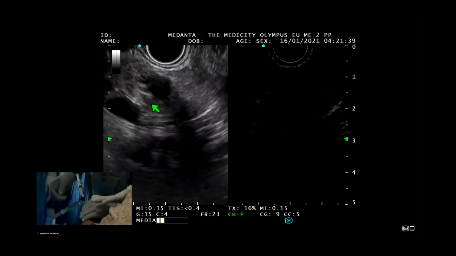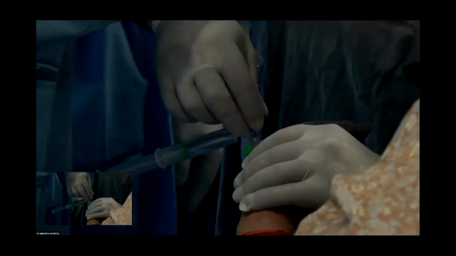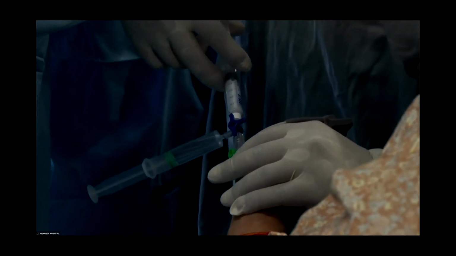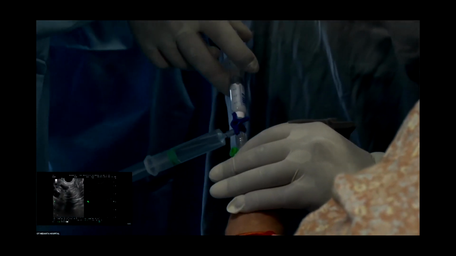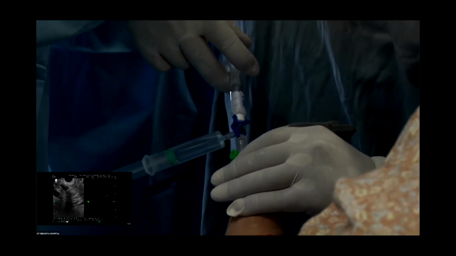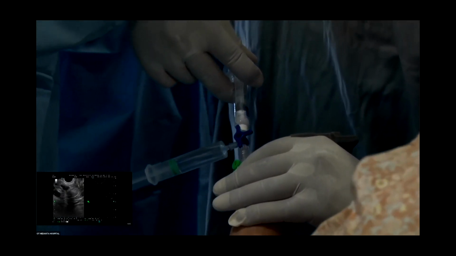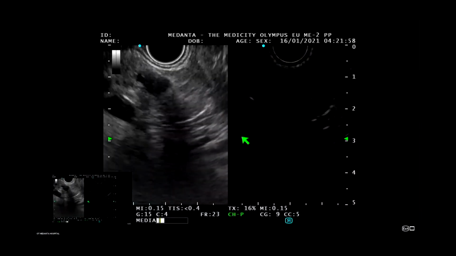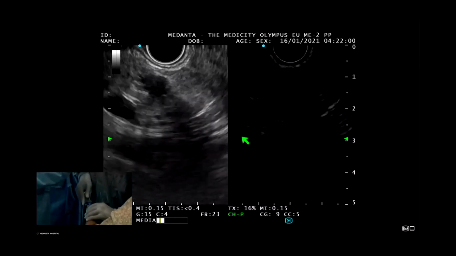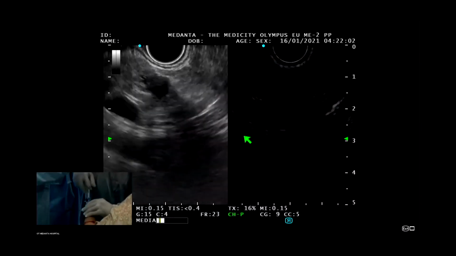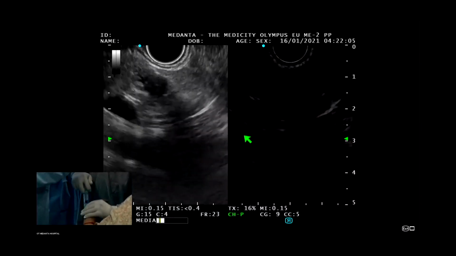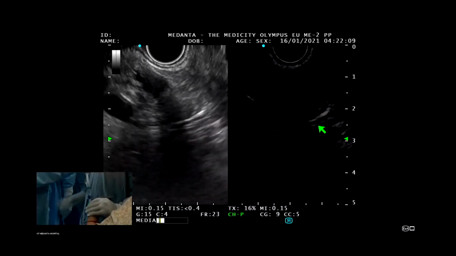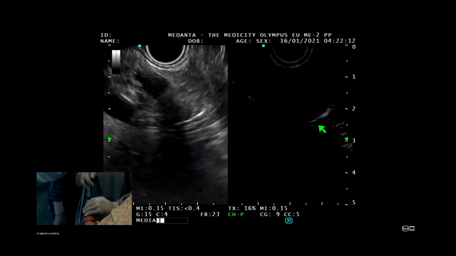So I will ask my assistant Ashwini to inject 5 ml of the contrast. Can you inject the contrast, please? Just speak once you have injected. Completely injected 5 ml. Can you enlarge the image? Injected. Inject the saline now, please. Now you see the contrast has started appearing. Can you see the contrast has started appearing? Yes, it's coming.